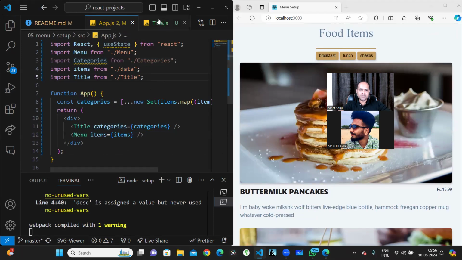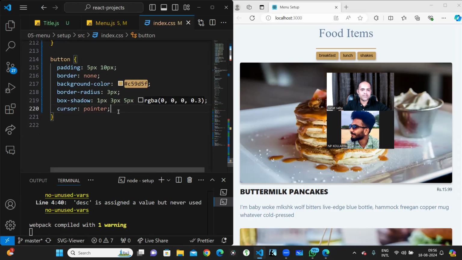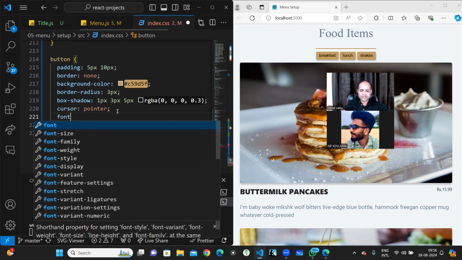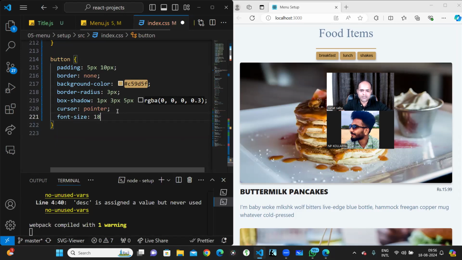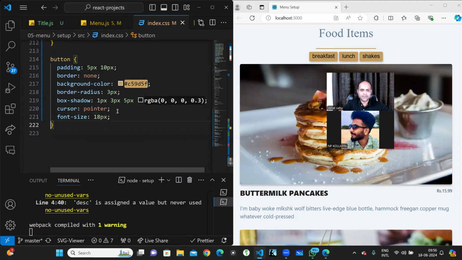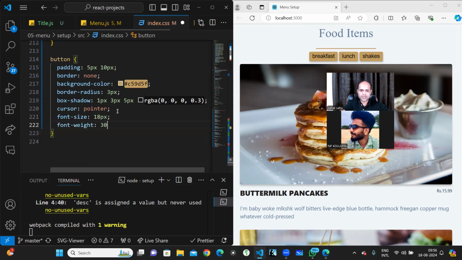Okay, first of all, this particular button, this text is not looking good. Let's change this text a little bit. Okay, so font size is 18 pixel, little larger. Font weight is a little bit of 300, so let's make it 400 to look bold.